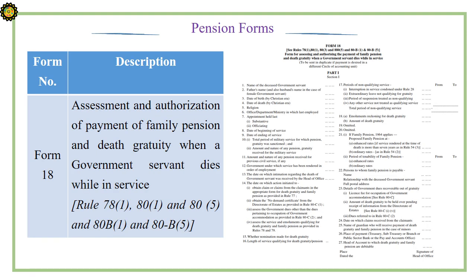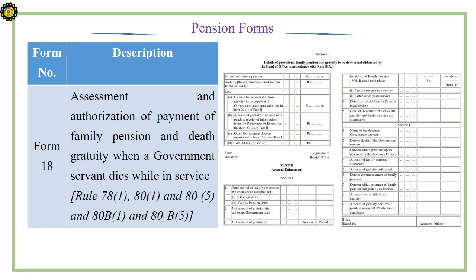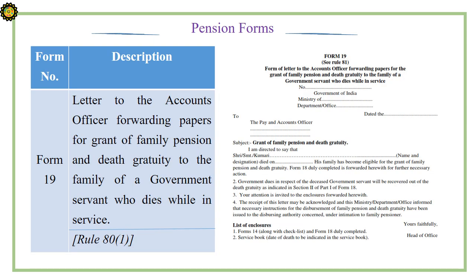Form 18. Assessment and authorization of payment of family pension and death gratuity when a government servant dies while in service. The section 2 and part 2 is also shown on the screen. Form 19. Letter to the account officer forwarding papers for grant of family pension and death gratuity to the family of a government servant who dies while in service.